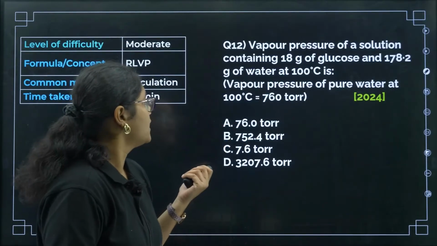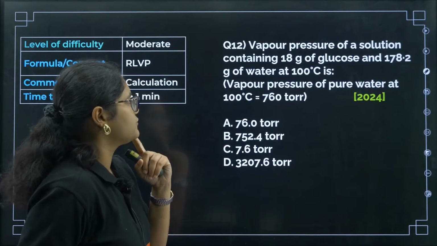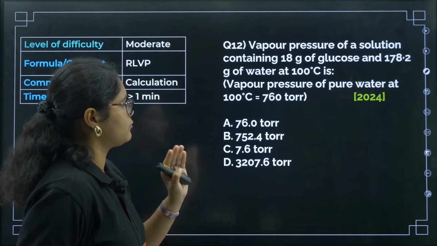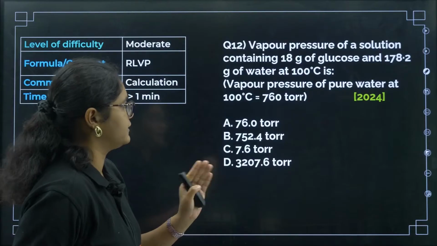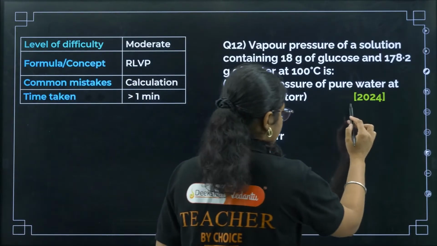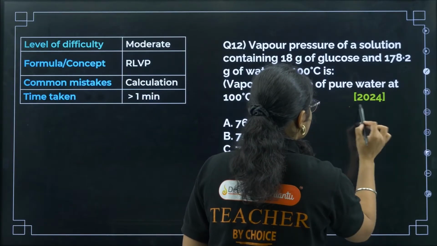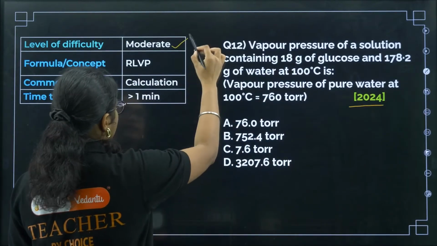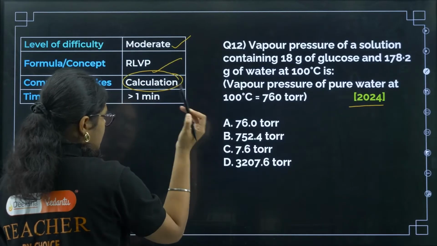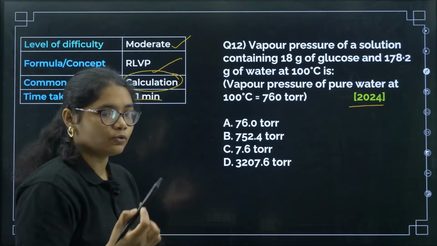Okay, next question. 12th question. Vapor pressure of a solution containing 18 gram of glucose and 178.2 gram of water at 100 degrees Celsius is. Vapor pressure of pure water is given. Question was asked in 2024, recent question. Okay, 2024, and this is a moderate level question because it has calculation. RLVP is the formula. Error you can make in calculation, so time may require more than 1 minute.